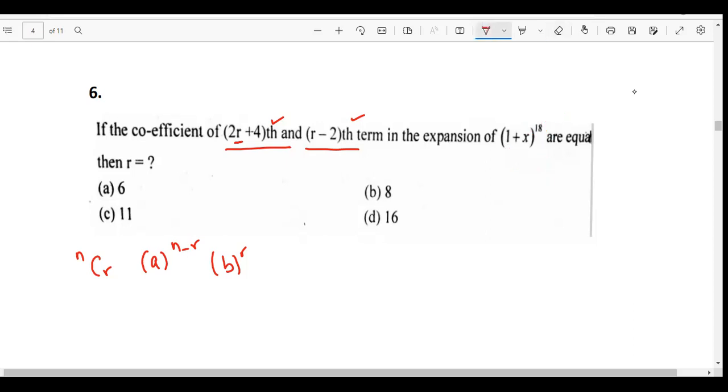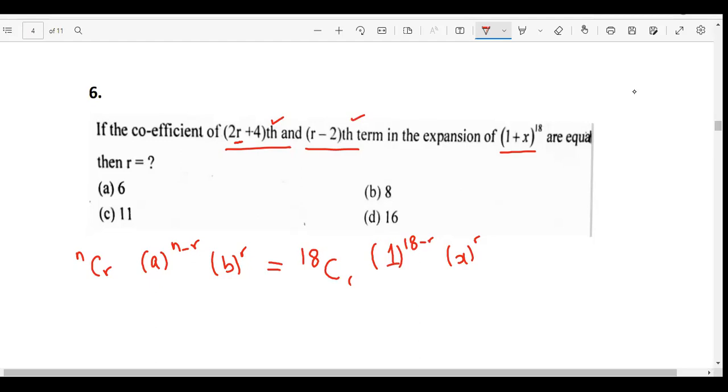All right. Now, let me just plug in all the values. It is 18 C r, I'm just using this for now. And then it is 1 power 18 minus r. Then it is x power r. This is how it would look in general.